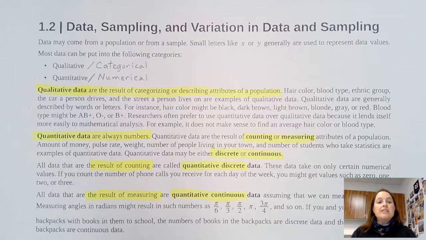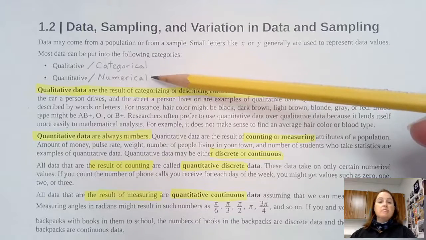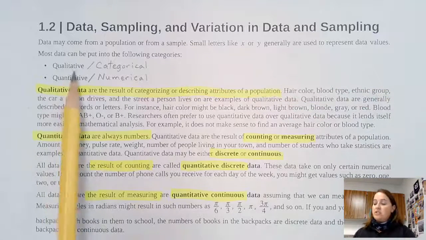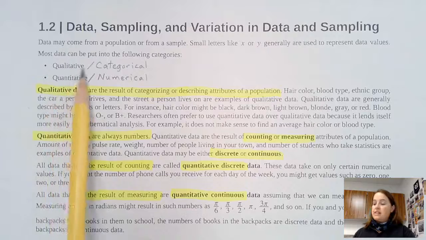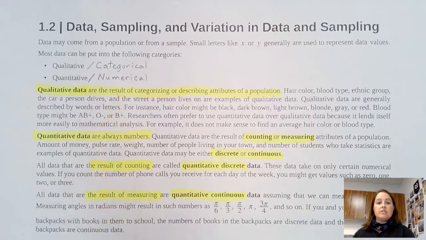Right, so now we're going to go on to section 1.2, data sampling and variation in data and sampling. Data can be categorized into two different categories, qualitative and quantitative. In the last section, they called those categorical and numerical. These are interchangeable, and you'll need to know both. Qualitative is the same as categorical, and quantitative is the same as numerical.